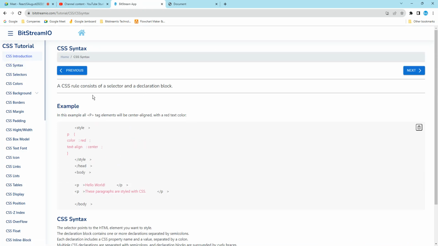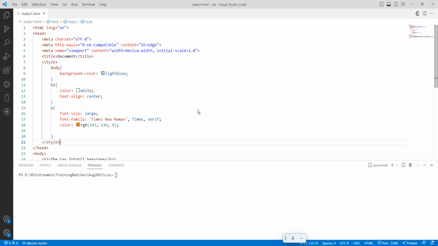Then what is the syntax? A CSS rule consists of a selector and a declaration block. What is a selector? The selector is something like the paragraph tag or any tag. The declaration again has a property name and a property value. What is a selector here? The body is a selector, H2 is a selector, paragraph is a selector. This is called a property name and this is called a property value. What is a property name here? Color is a property name, and white is the property value.